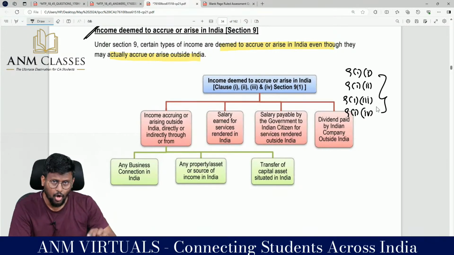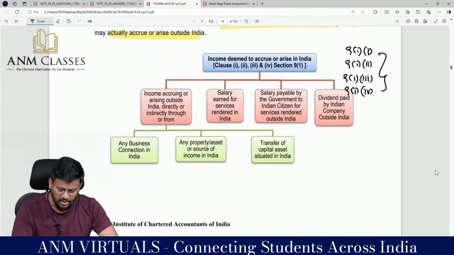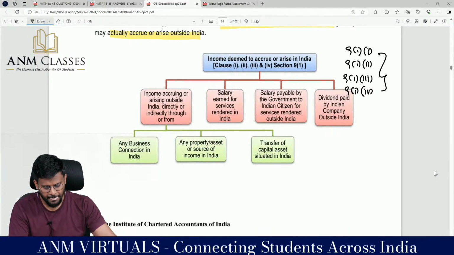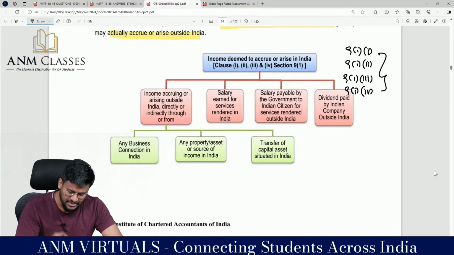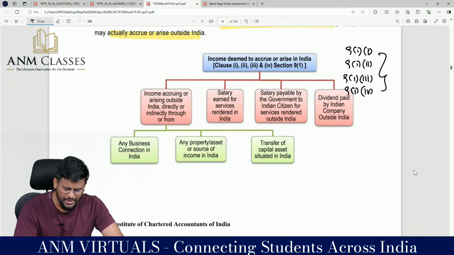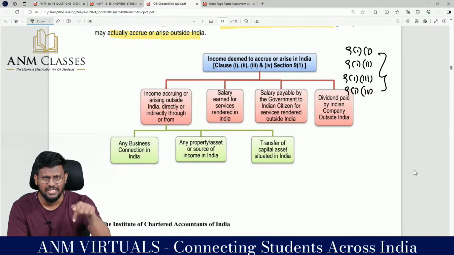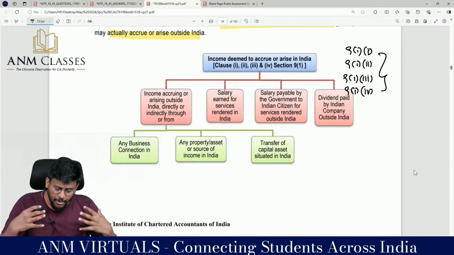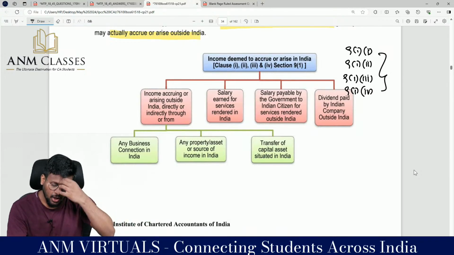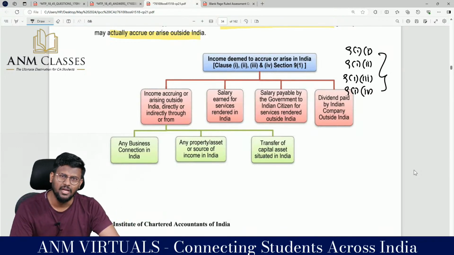Income accruing or arising outside India directly or indirectly from 3 things: any business connection in India, or any property or asset, or any source of income situated in India, or any transfer of capital asset situated in India. And number 2 is salary earned for services in India, salary payable by government to Indian citizen for service rendered outside India, or dividend paid by Indian company outside India.